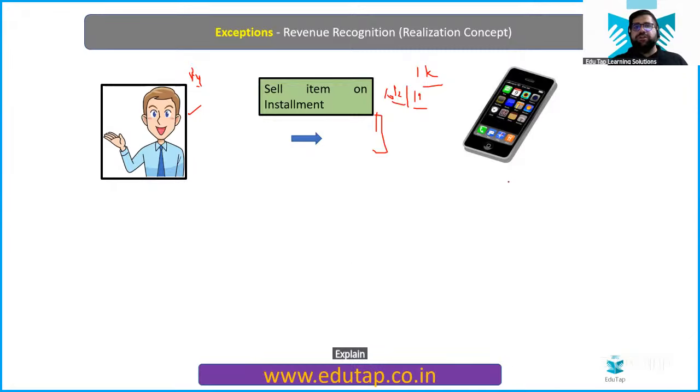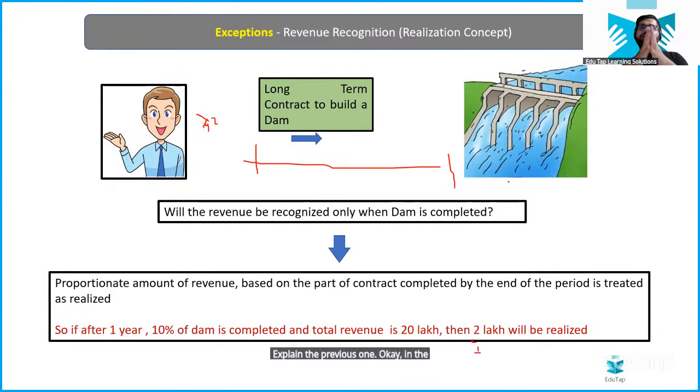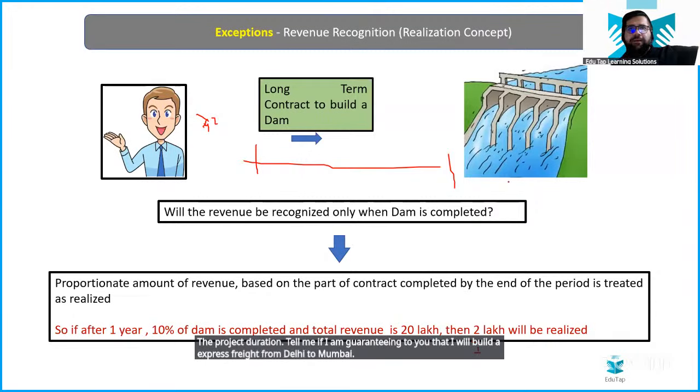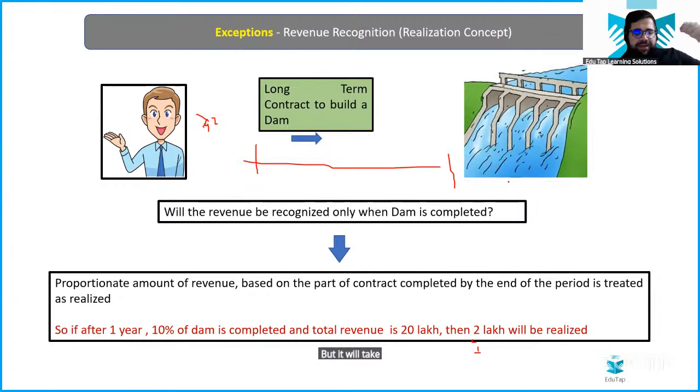Explain the previous one. Okay. In the previous case, the project duration was very, very big. Tell me, if I am guaranteeing to you that I will build an express freight corridor from Delhi to Mumbai, but it will take 15 years, does my right arise on the first day itself? I have not given you the project right now. I have not completed any project. Once I complete the project, then only the Government of India will pay the money, right?